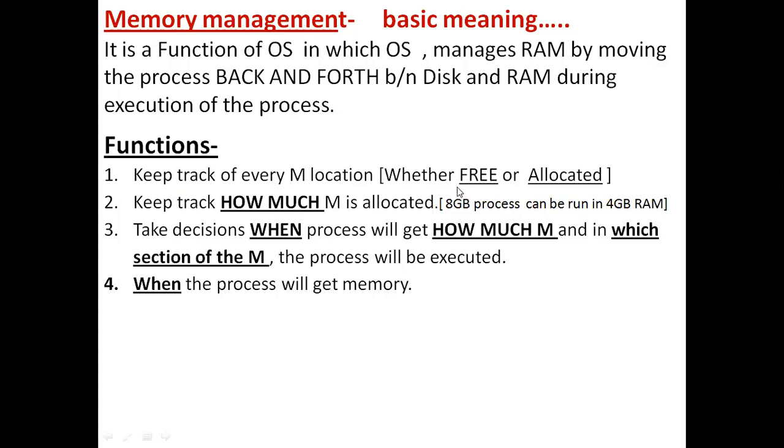Say we can execute a process of 8 GB. I can run this large, huge process of size 8 GB even though we have only 4 GB of RAM. How is it possible to run this large 8 GB process in the small amount of RAM available in the computer system? For that, I divide this 8 GB process into so many parts, where each part is called a component of the process, and I load each component of the process into the RAM and can execute this huge 8 GB process.